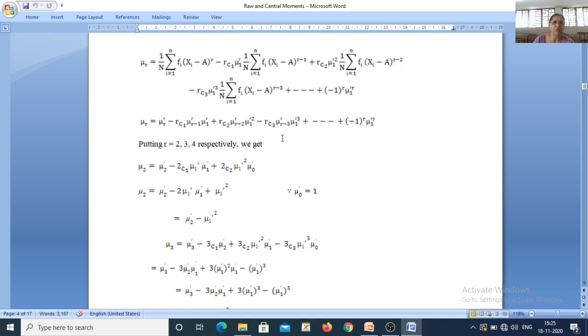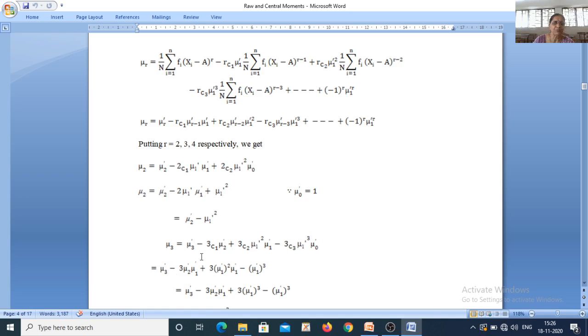Similarly, in this expression, if we put r is equal to 3, we have mu 3 is equal to mu 3 dash minus 3c1 mu 2 dash into mu 1 dash plus 3c2 mu 1 dash into mu 1 dash square minus 3c3 mu 0 dash into mu 1 dash cube. So if you put it here, mu 0 dash is 1, 3c1 is 3, 3c2 is again 3 and 3c3 is 1.